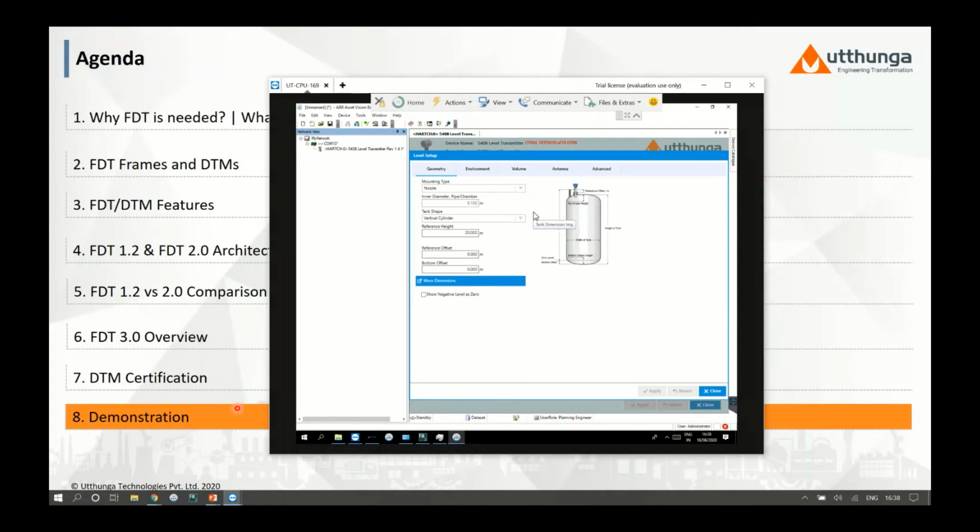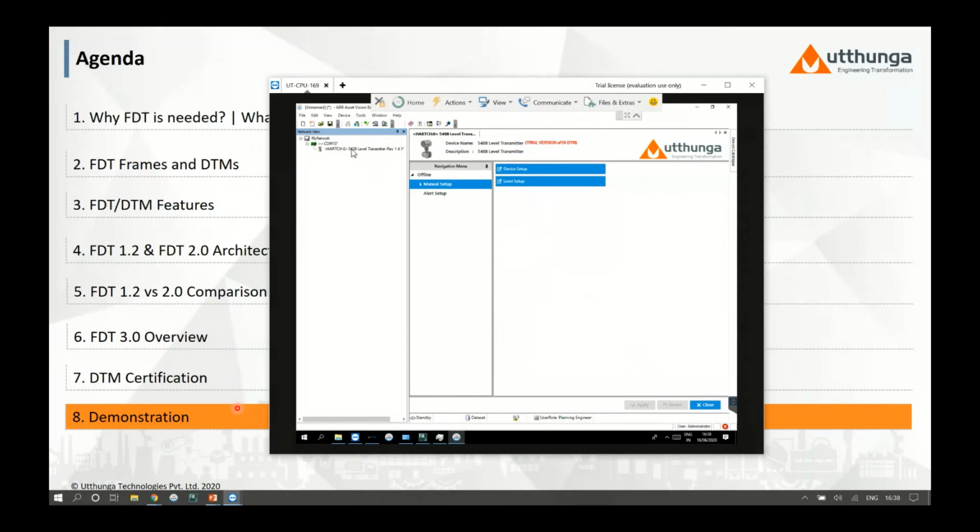And now when the user would like to have the data read from device, so I don't want this default configuration. I would like to have some data read from device. So in this case, what I can do, I can go to the menu and then perform the upload operation. So for that, again, I have to establish the connection between the communication DTM and device DTM. The connection is established, and let me perform the upload operation now. So the upload operation reads the complete data from the device and makes it available locally. So this takes quite a few seconds, considering the number of parameters that generally the device has.